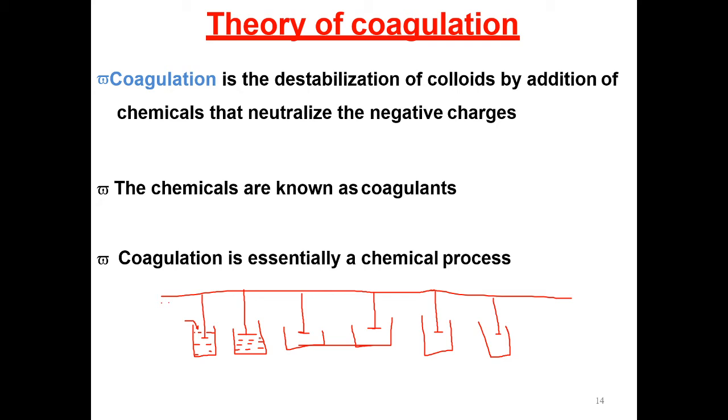It is the sum of all polyvalent cations, and the common unit of expression is milligram per liter as CaCO3, calcium carbonate. This is the hardness.